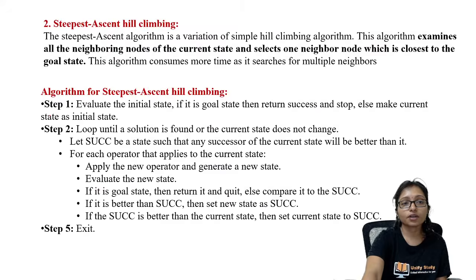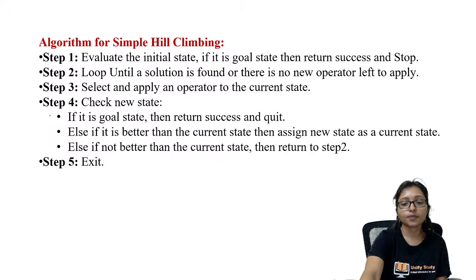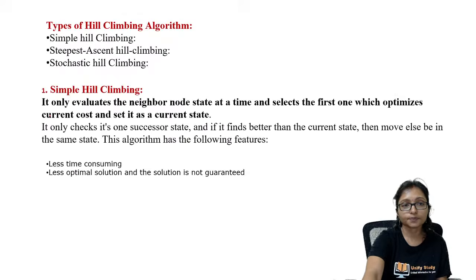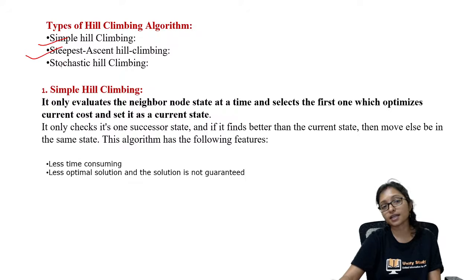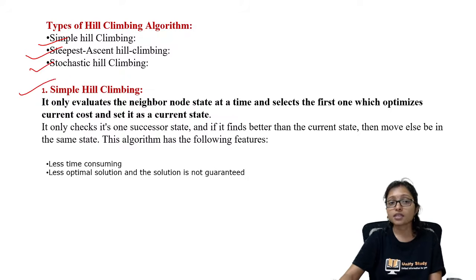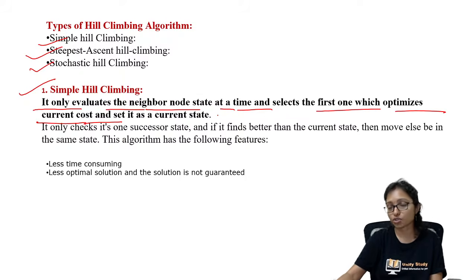And what are the different types of hill climbing algorithm? There are mainly three types. The first type is the simple hill climbing algorithm, then the steepest ascent hill climbing algorithm, and the stochastic hill climbing algorithm. Simple hill climbing only evaluates one neighbor node state at a time and selects the first one which optimizes the current cost.